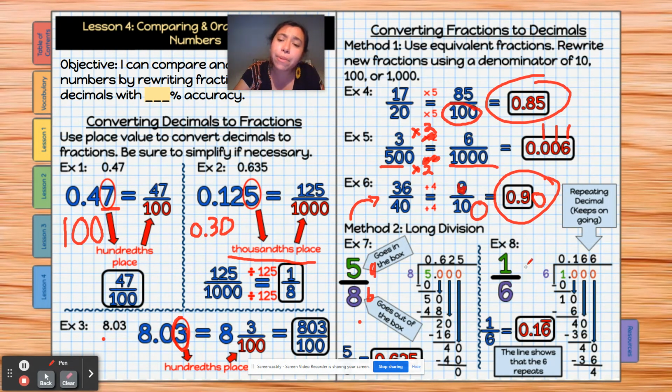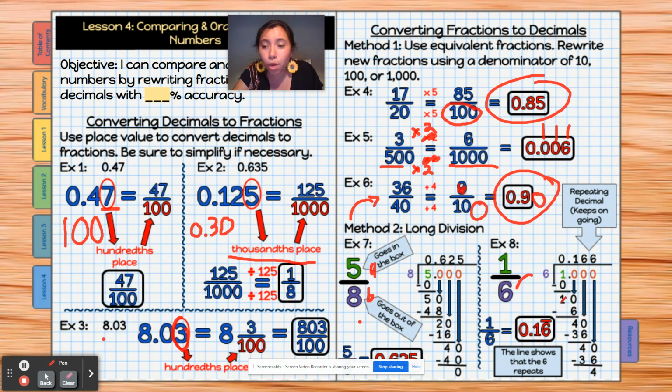And let's look at example 8. This might be a simpler way to think about it. So we have 1 divided by 6. Okay, that's great. Well, what do we do? Well, if I divide 1 and put it in my box and add the 6 on the outside, then, of course, we do 6 times 0 to 1. Can't get anything, it just equals 0.